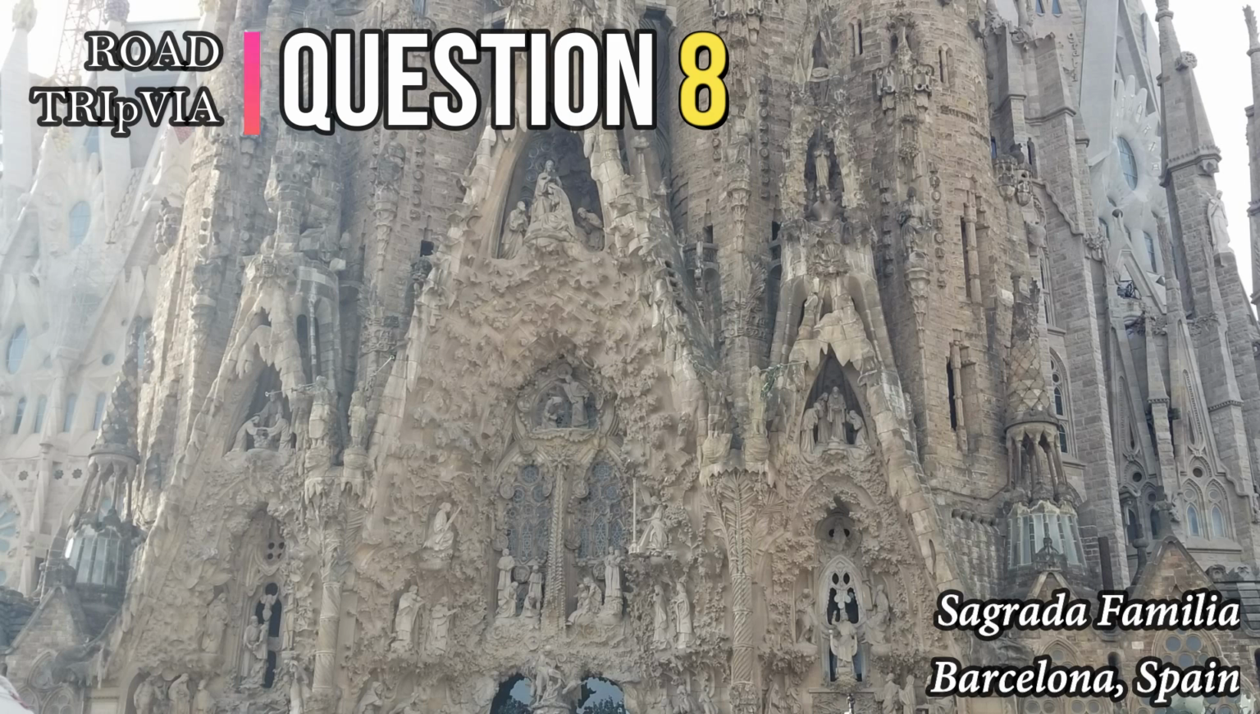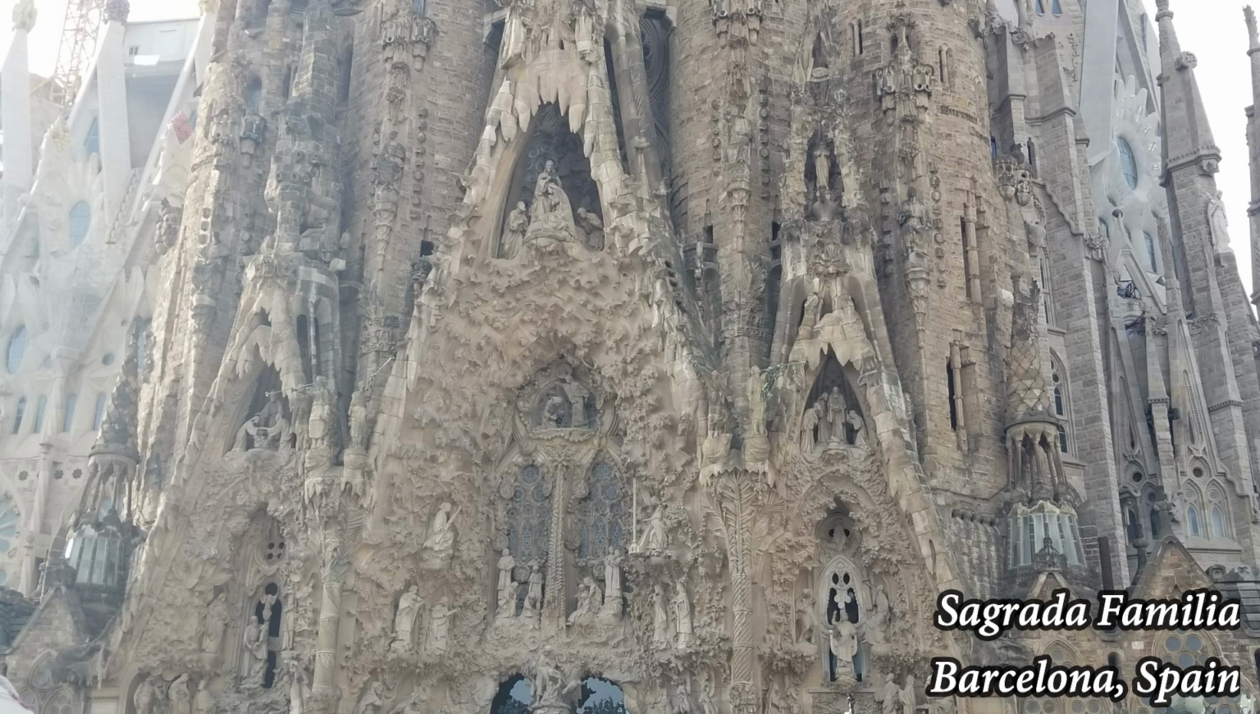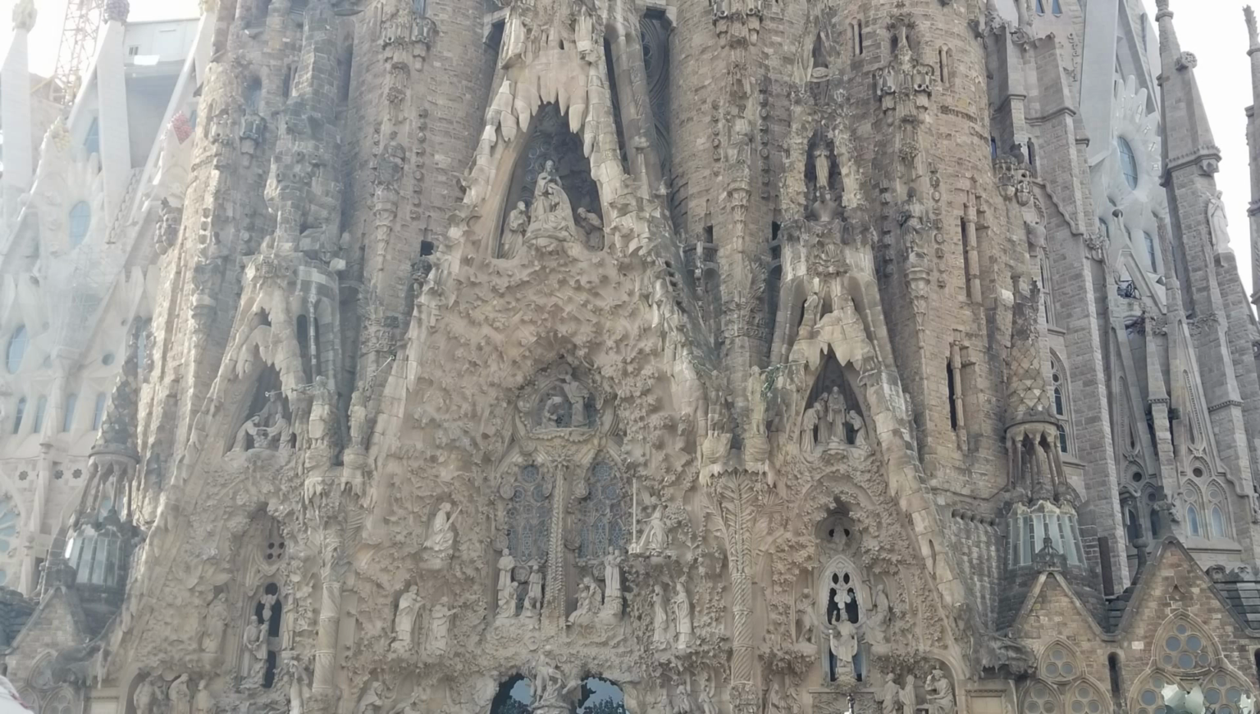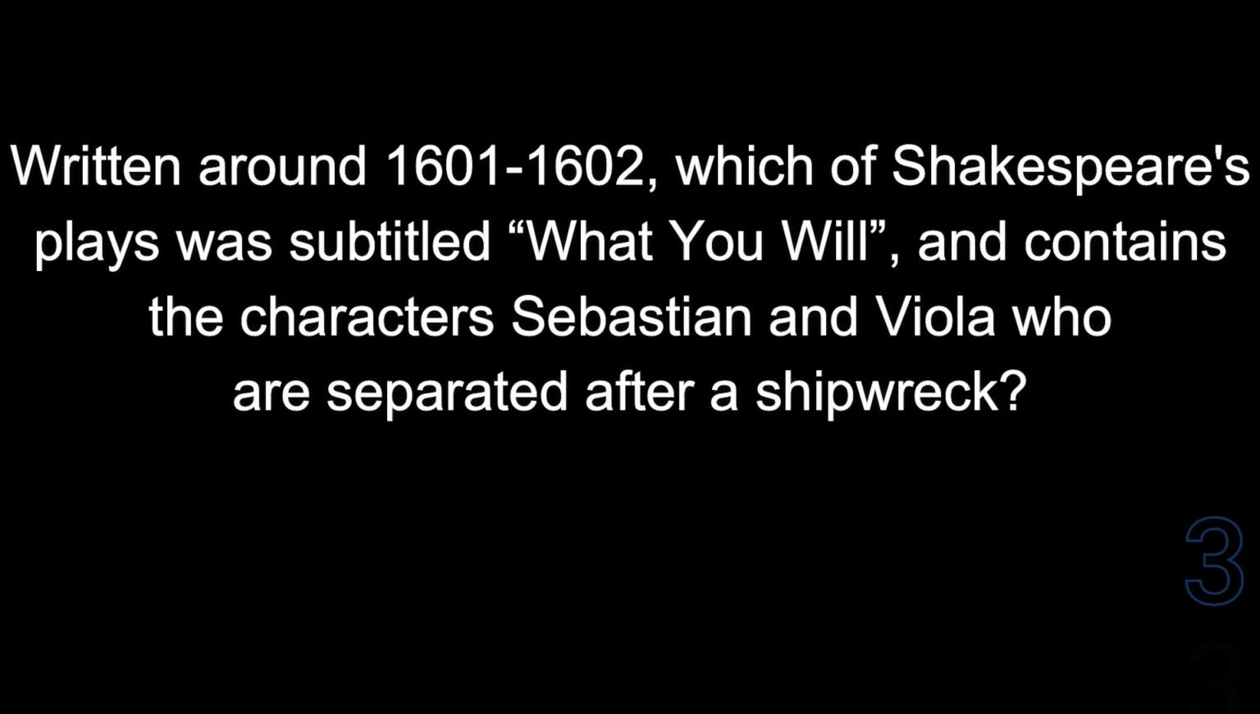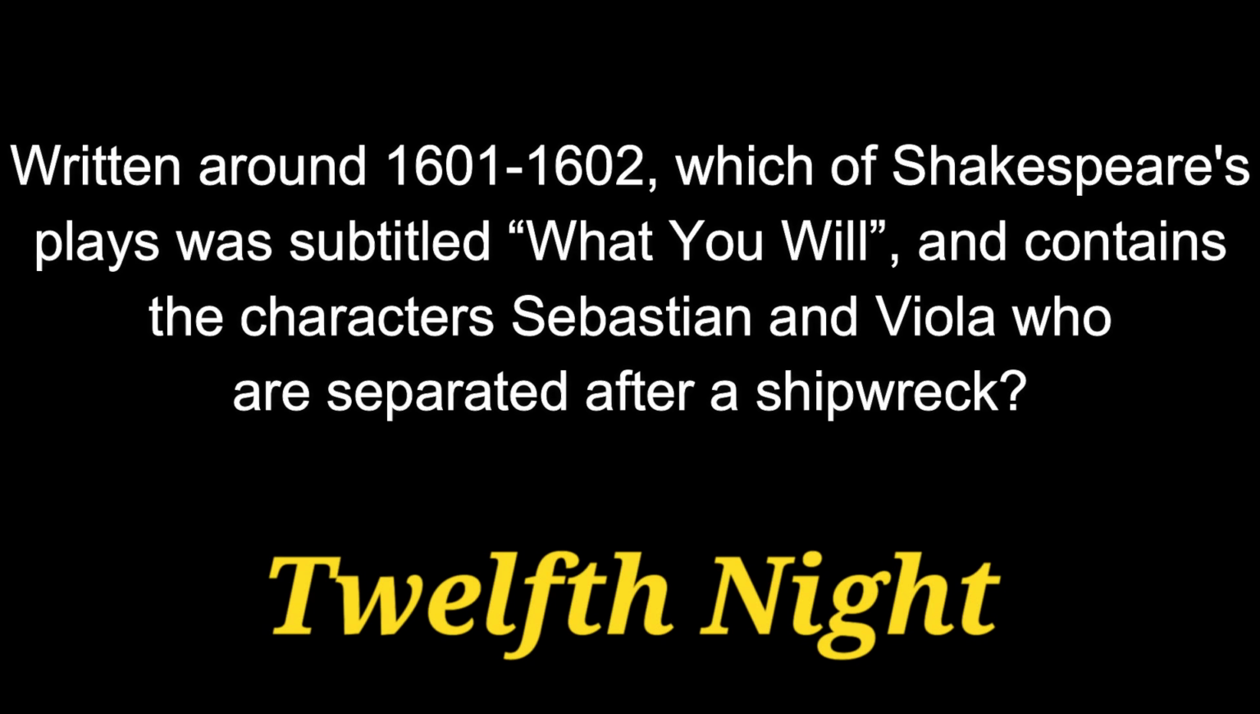Question number 8. Written around 1601 or 1602, which one of Shakespeare's plays was subtitled What You Will and contains the characters Sebastian and Viola, who are separated after a shipwreck? The answer is Twelfth Night.